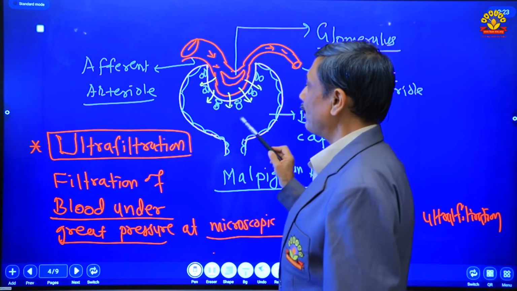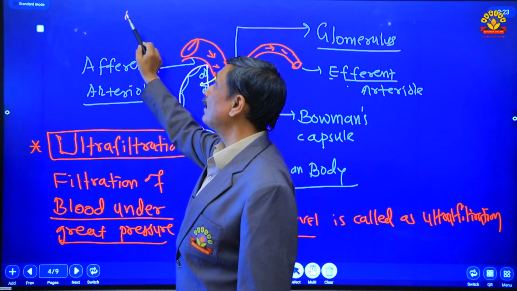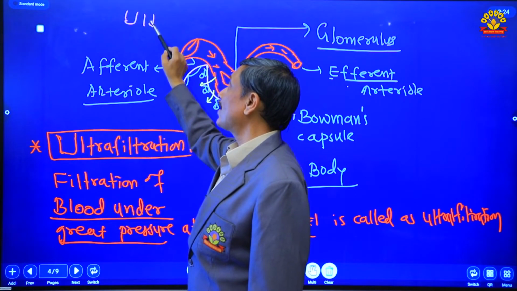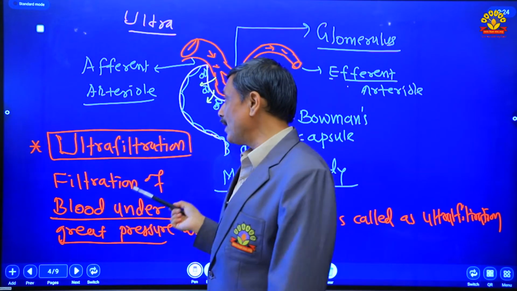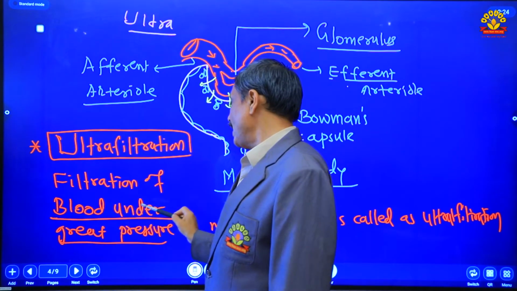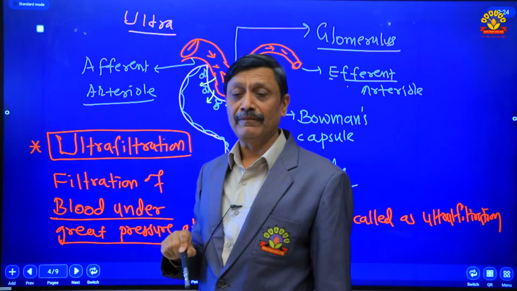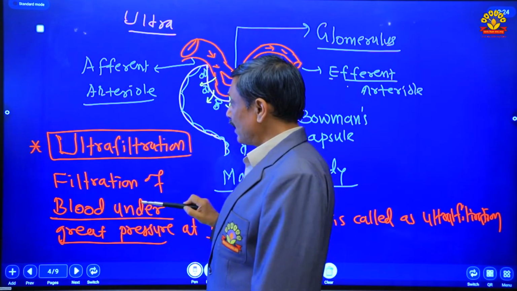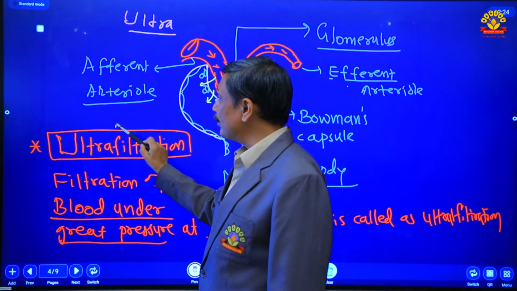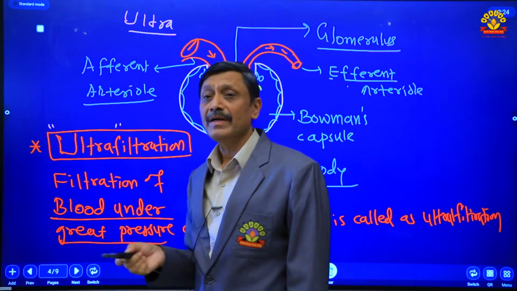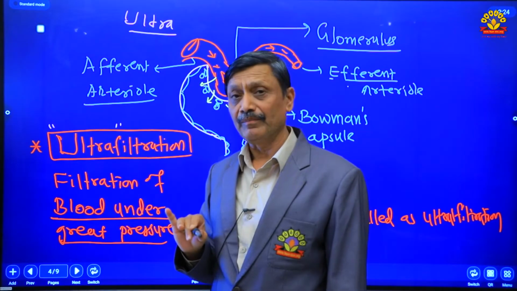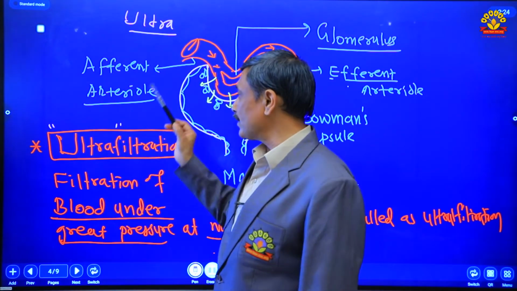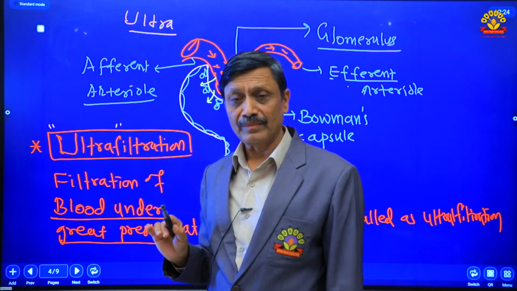See how the urine is formed. Urine is formed by 3 steps. Number 1, ultrafiltration. What is ultrafiltration? Filtration of blood under great pressure at microscopic level. Why is it called ultra? Because this filtration takes place at an electron microscopic level. So this filtration is known as ultrafiltration.